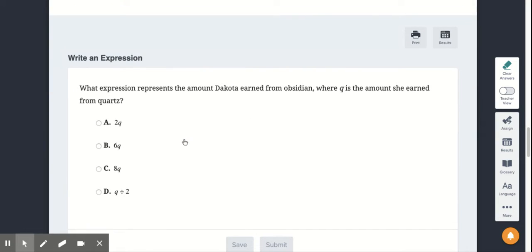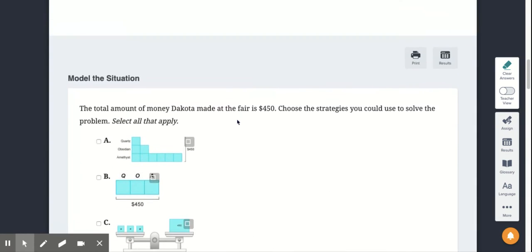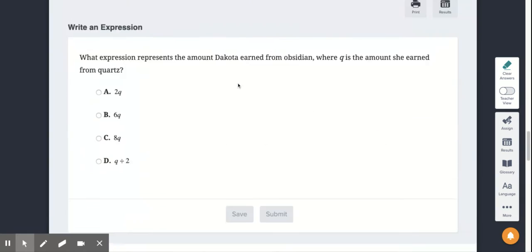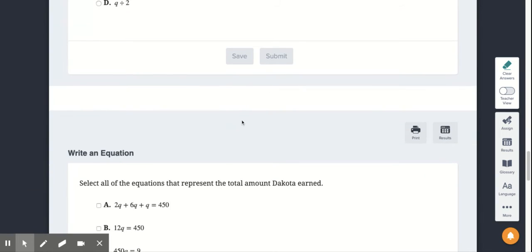You are also going to write an expression for it. So you will need to decide which expression makes sense, where Q is the amount you earned from a quartz. So going back here and reading how much money you made on a quartz, okay? Once you're done, you hit submit.